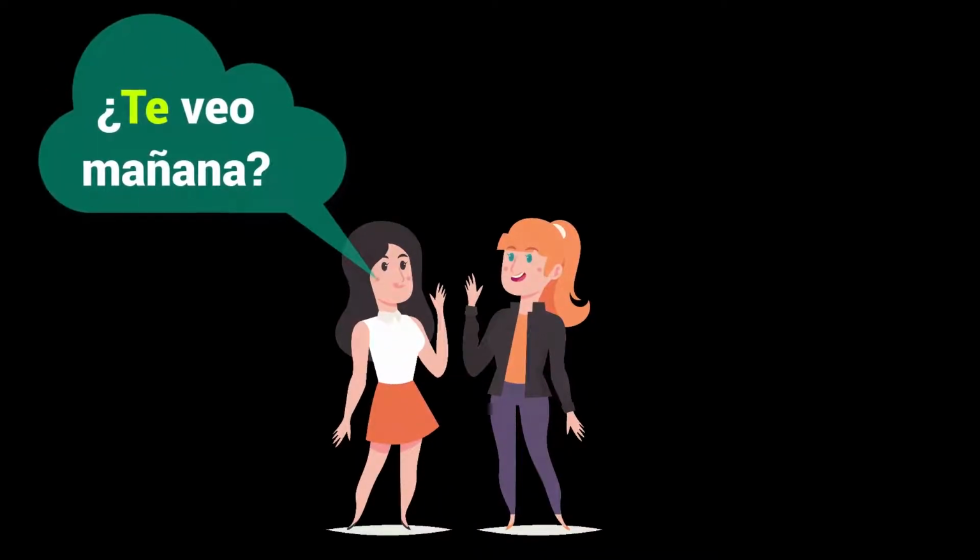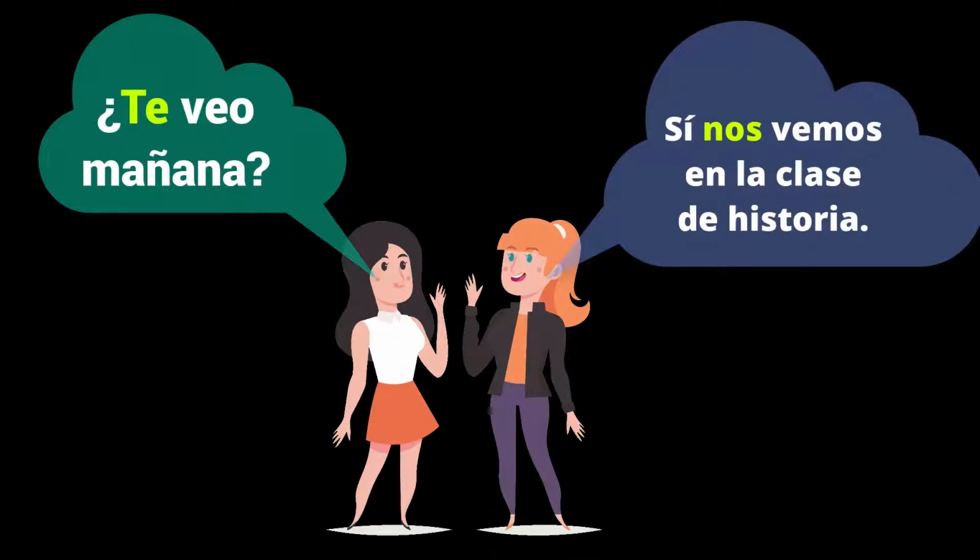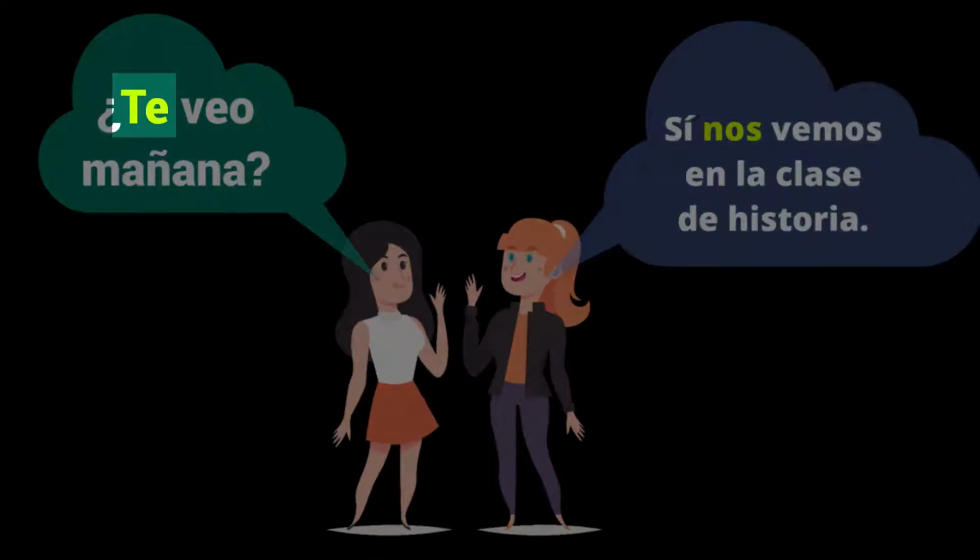Te veo mañana. Will I see you tomorrow? Sí, nos vemos en la clase de historia. Yes, we see each other in history class. Here, the direct object pronouns are te and nos. And here are two things you need to remember. First, when it's a statement or a question like these are, you're safe in putting the direct object pronoun before the conjugated verb. Secondly, notice it's not tú and nosotros, it's te and nos.